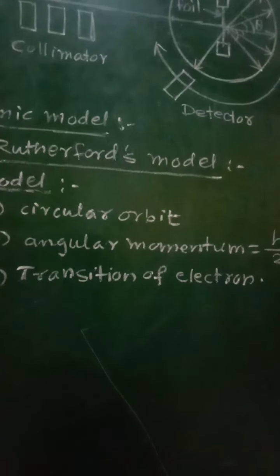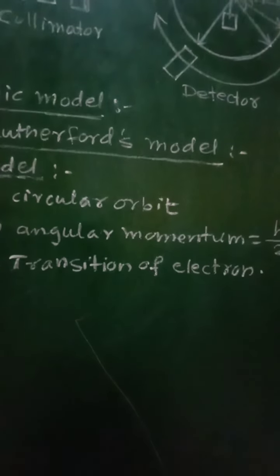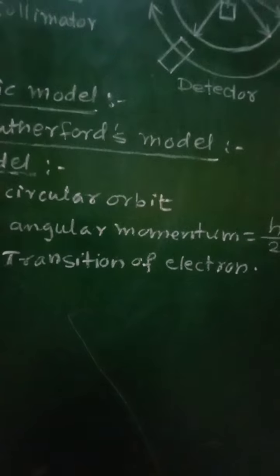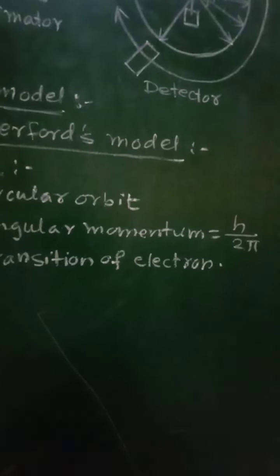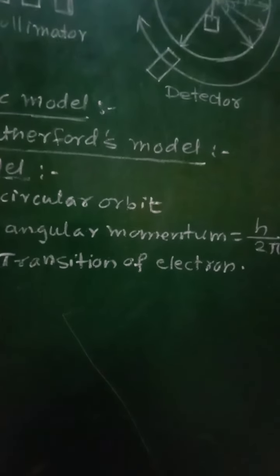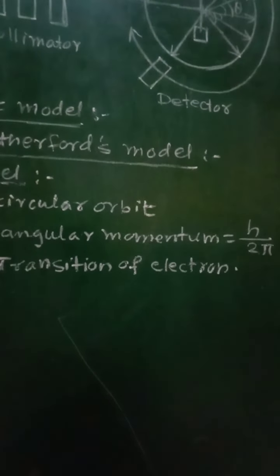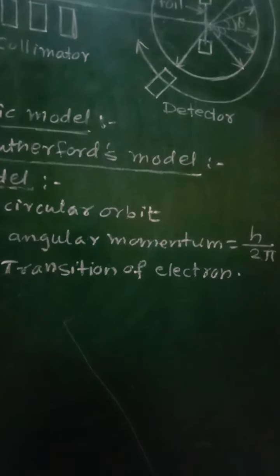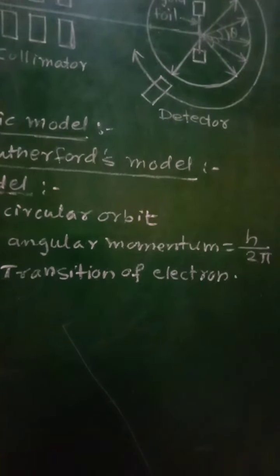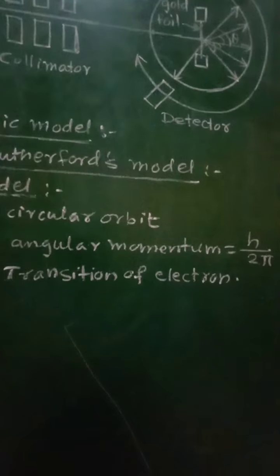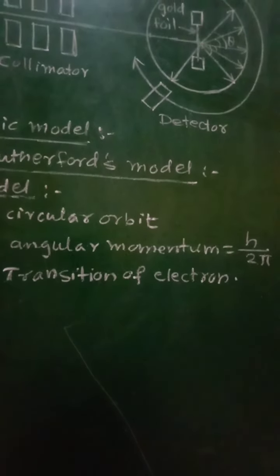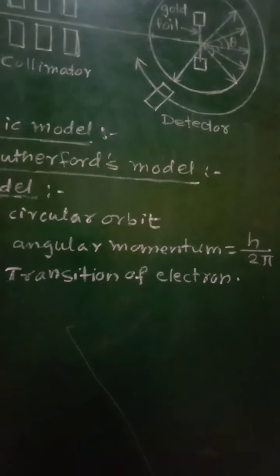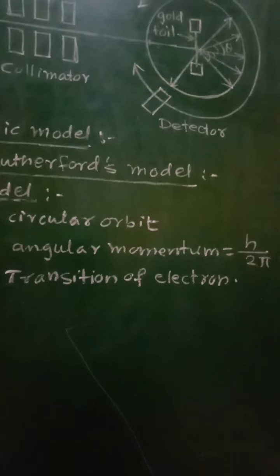So according to the second postulate, the angular momentum of the revolving electron is an integral multiple of h upon 2 pi, where h is Planck's constant.